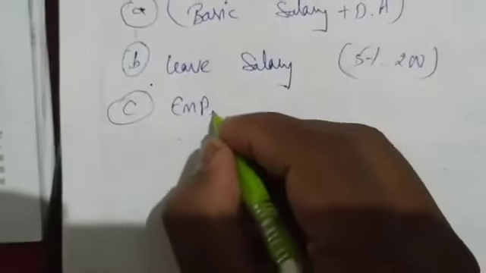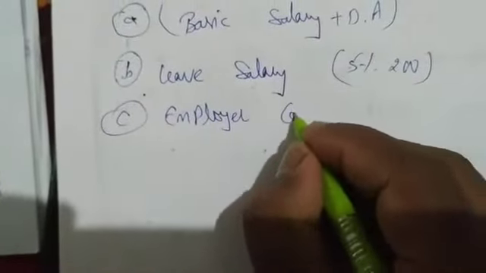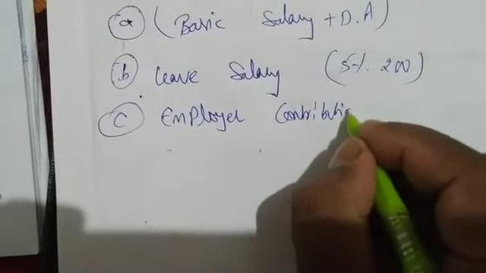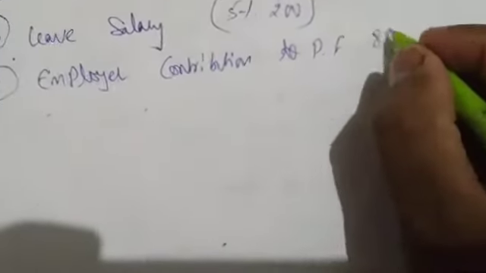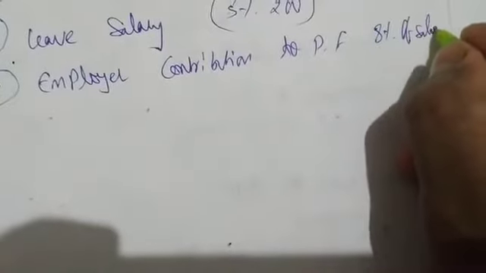Next, C. What is C? Employer contribution to PF. What is it saying? How much percent? 8% of salary. And what is salary here? He says that salary is A plus B. So 8% of 210 rupees. 210 into 8%, we are getting 16.8.